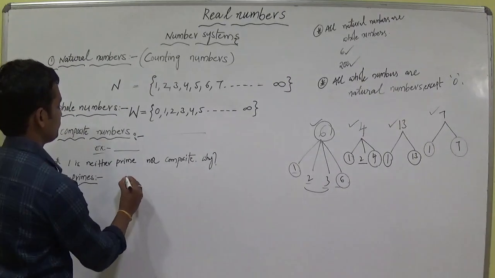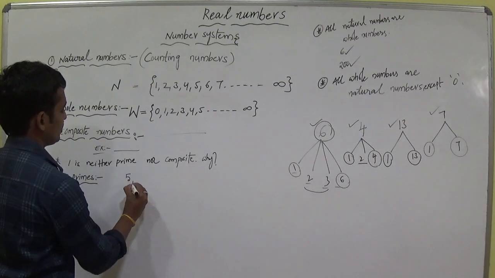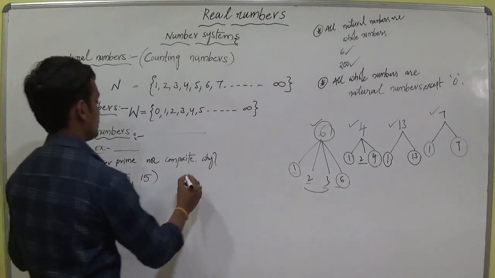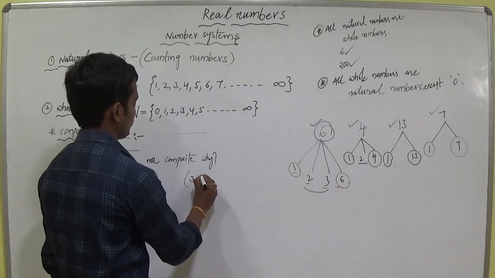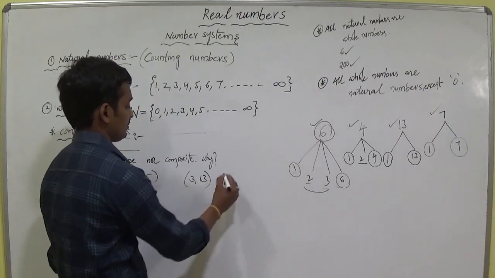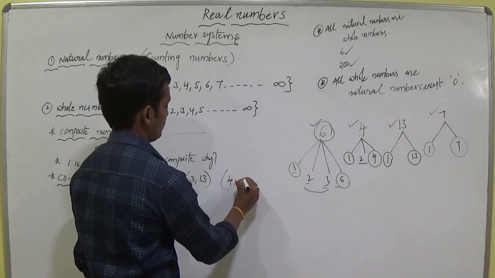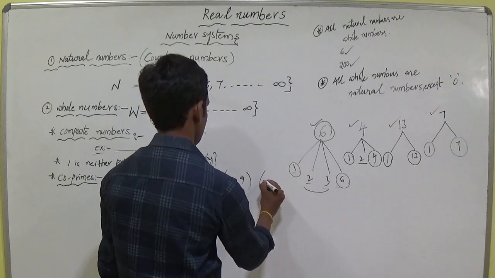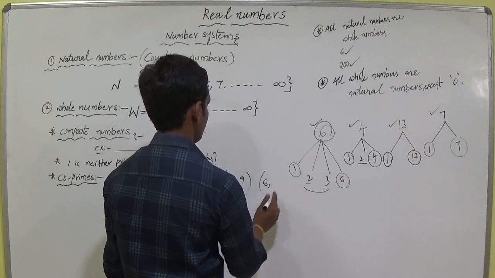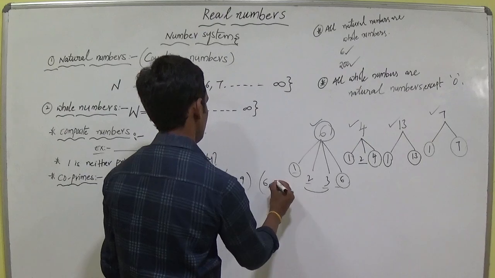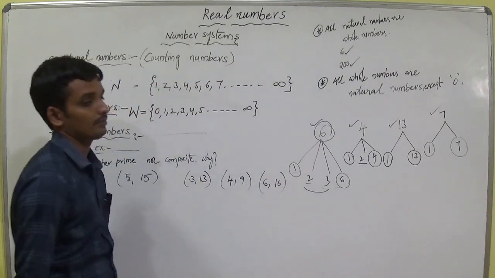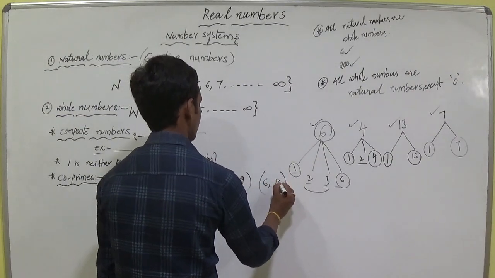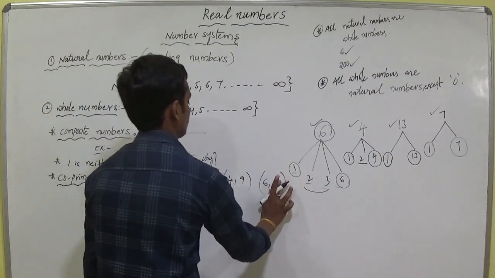For example, I am taking 5, 15. And the second one is 3, 13. 4, 9. And 6, 19.